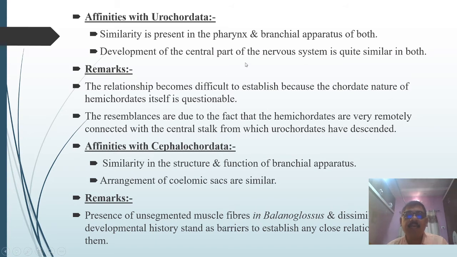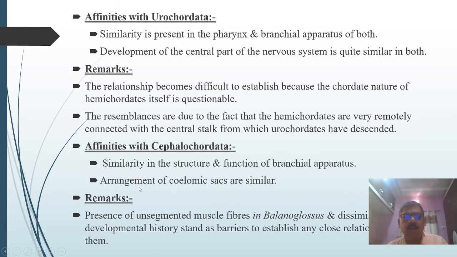So these do not resemble each other very much in development and other structures. Then the other group from the protochordata, that is the cephalochordata. To the cephalochordata, Balanoglossus shows similarity in structure and function of the branchial apparatus. Means to urochordata and cephalochordata, these hemichordates show only the similarity in the structure and function of the branchial apparatus or the pharyngeal region.